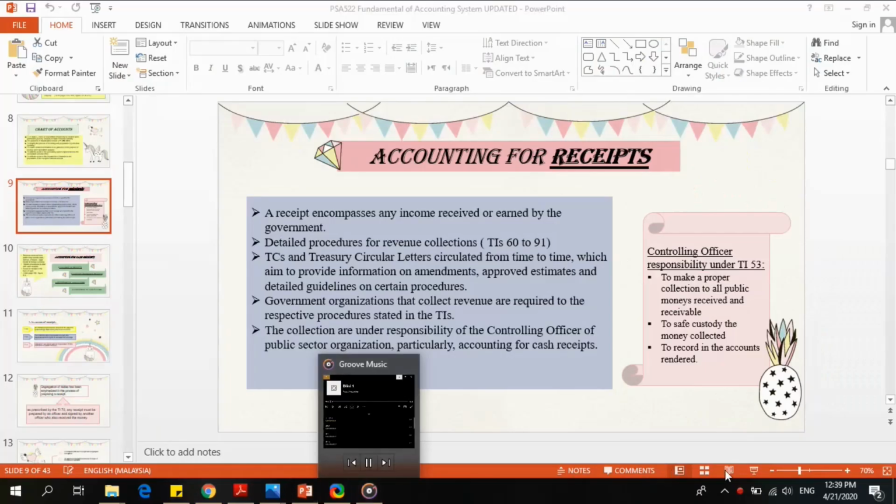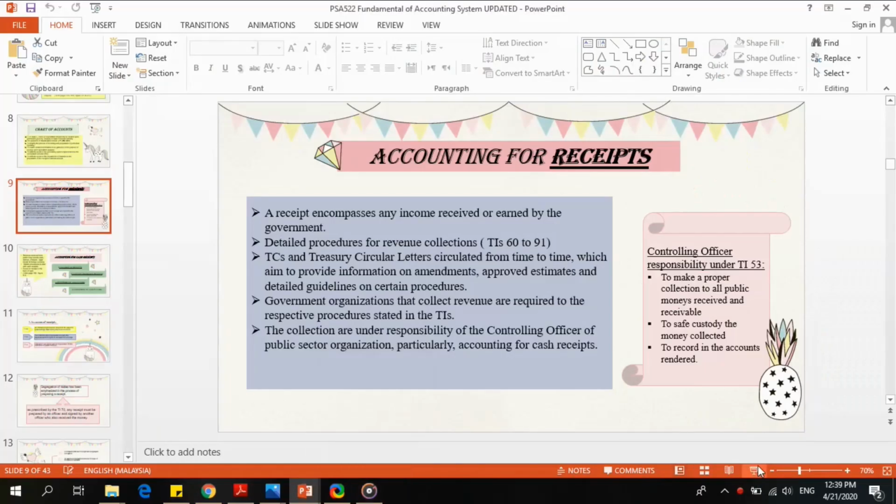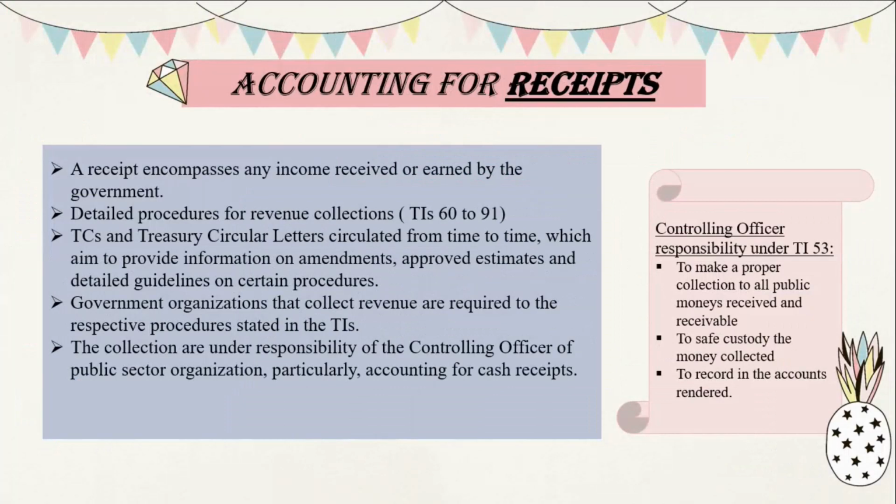Next, accounting for receipt. A receipt encompasses any income received or earned by the government. Detailed procedure for revenue collection. Treasury circular and Treasury circular letters circulate from time to time which aim to provide information on amendments, approved estimates and detailed guidelines on certain procedures.